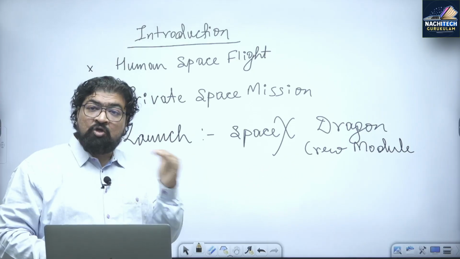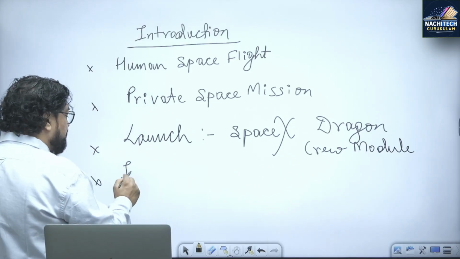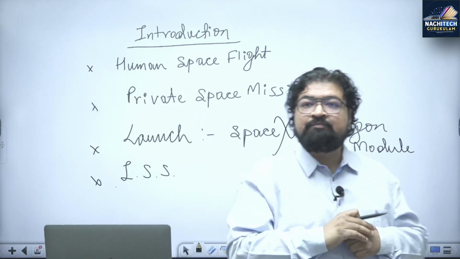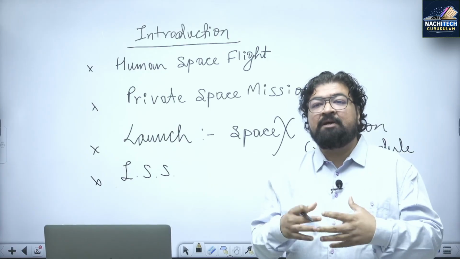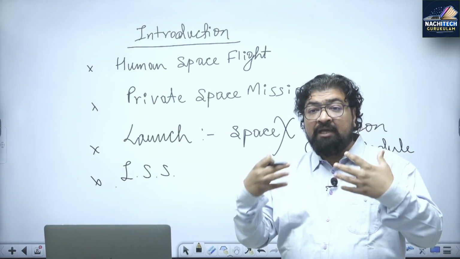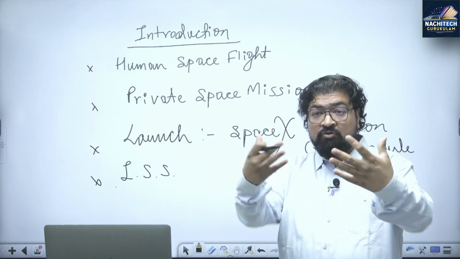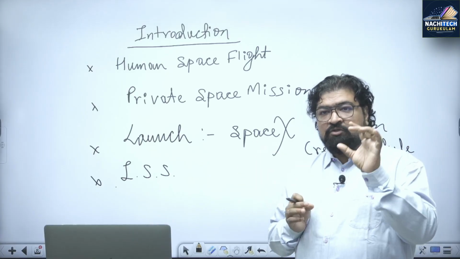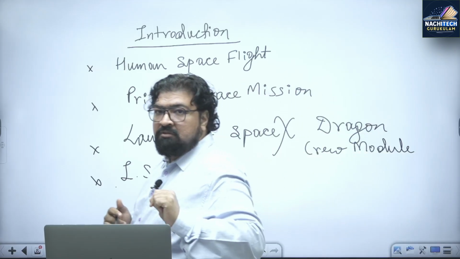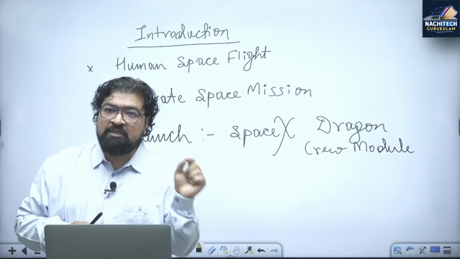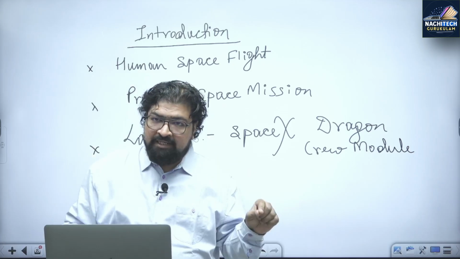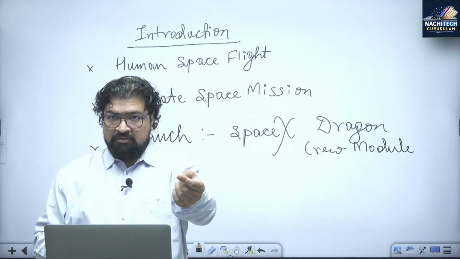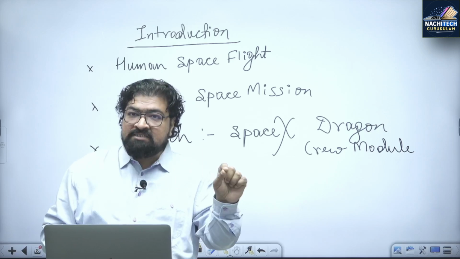And what becomes very important is docking. And where have they gone? International Space Station, ISS, where this has been docked successfully. And they have been greeted by the resident astronauts already there, welcomed into the International Space Station. So when a question comes, what is the Axiom-4 mission? Your answer should begin that the Axiom-4 mission is a human spaceflight. Although it is a private mission, it is supported by government organizations like NASA, ESA, right?